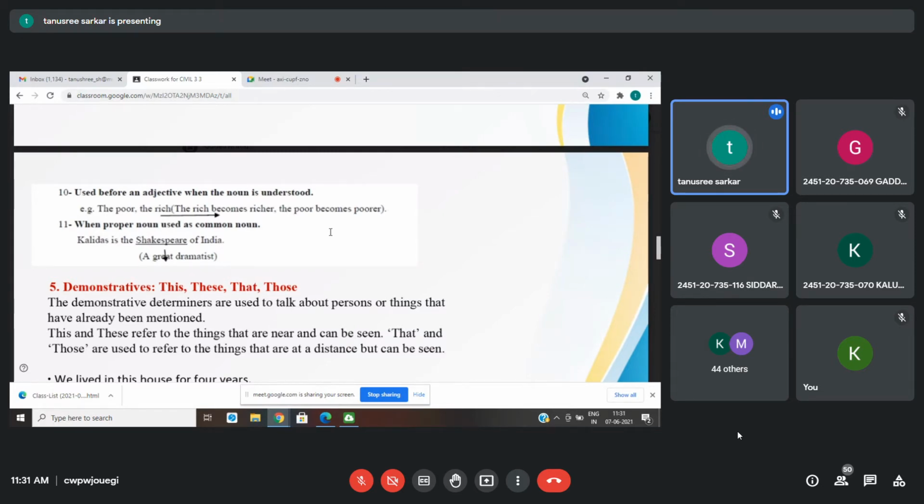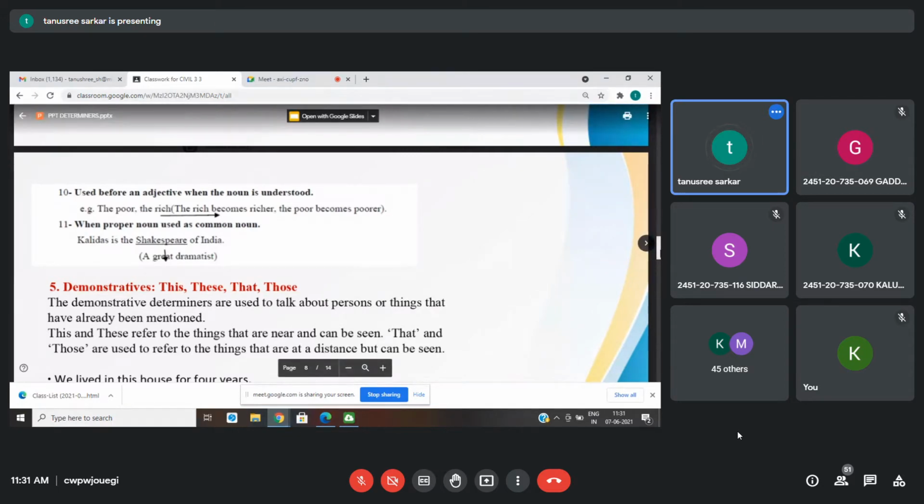Now, for example, "Mohan is the Einstein of our class." The Einstein, because Einstein is someone who is very intelligent and we use it as a common noun, right? Same way for Shakespeare also we can use, for Gandhi also we can use. Like that, there are some proper nouns which are used as common nouns. For them, we make use of "the."